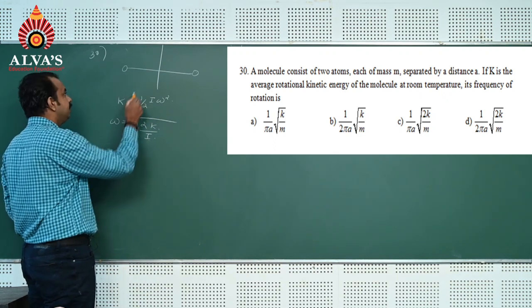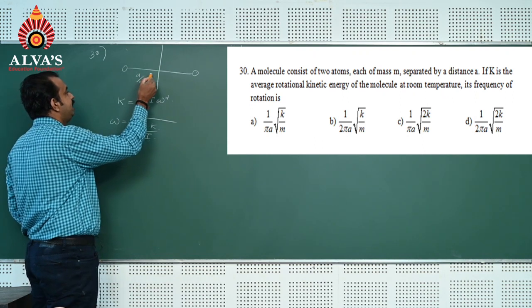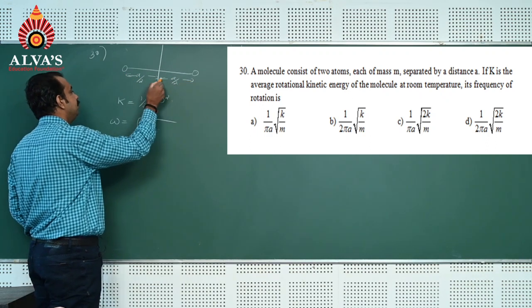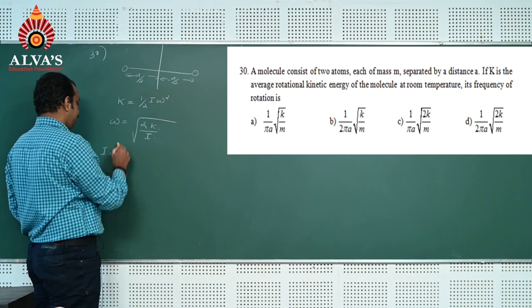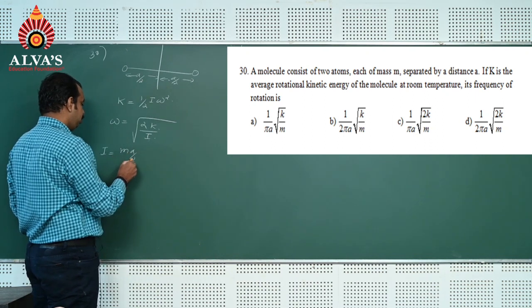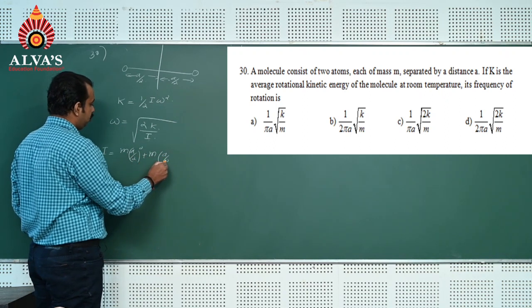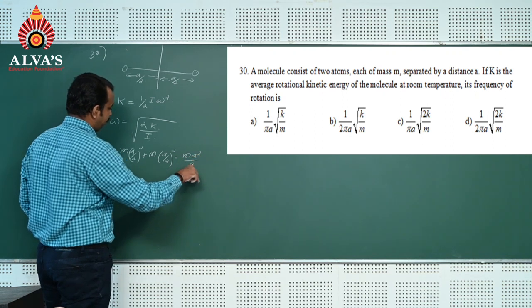So you know that the separation from atom to center is a by 2, this side also it is a by 2. Moment of inertia is equal to m into a by 2 whole square plus m into a by 2 whole square, which is m a square by 2.